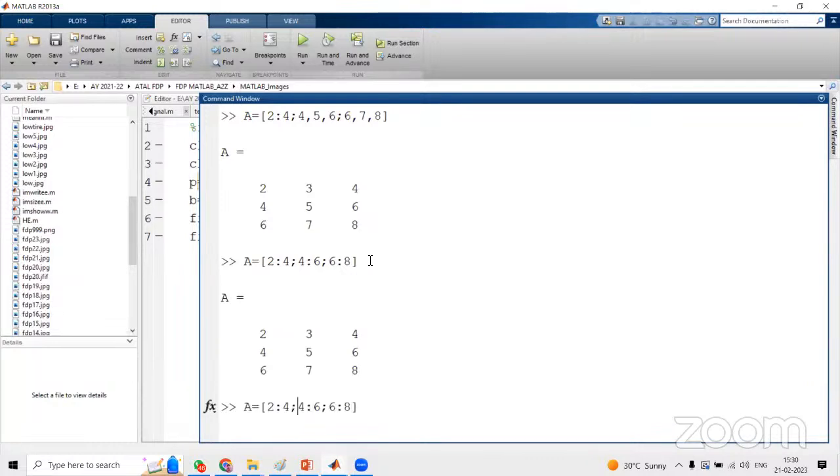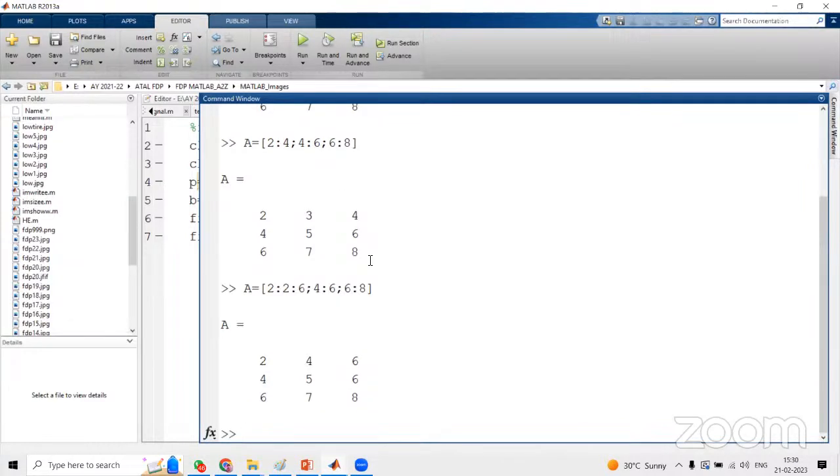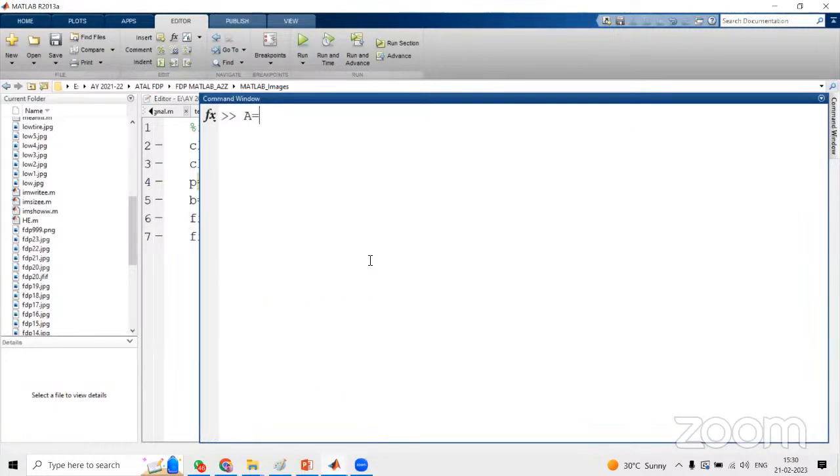Suppose I want to make it increment each time by 2. Then what do we have to do? We have to make a matrix. Let me clear the screen with CLC so you can understand clearly. So capital A equal to 1:2:5. I want to display the first row as 1, 3, 5, so each time 2 increment. What does it mean? 1 is the starting value, the last value is 5, and 2 is the increment. 1 plus 2 is 3, plus 2 is 5.